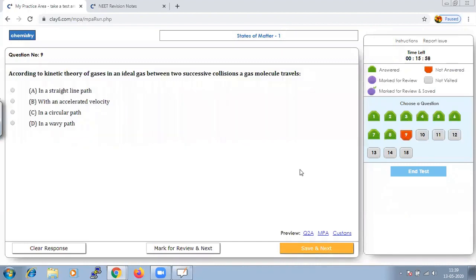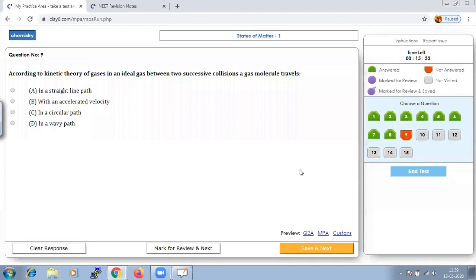According to kinetic theory of gases, in an ideal gas between two successive collisions, a gas molecule travels. It is an assumption of the kinetic theory of gases that the gas molecule is always going to travel in a straight line path.